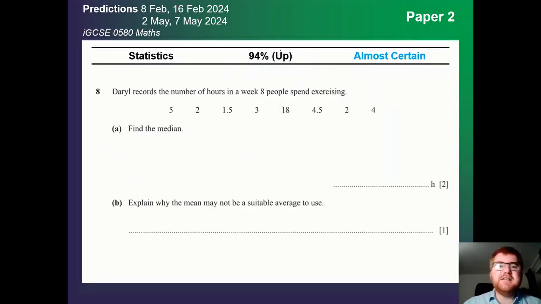On to statistics, again 94%, so that's gone up slightly from last year, and these questions can vary quite a bit. Stem and leaf is still popular even in 2023, so keep that in mind. Revise stem and leaf diagrams, but sometimes they'll just ask a standard median and which average to use.